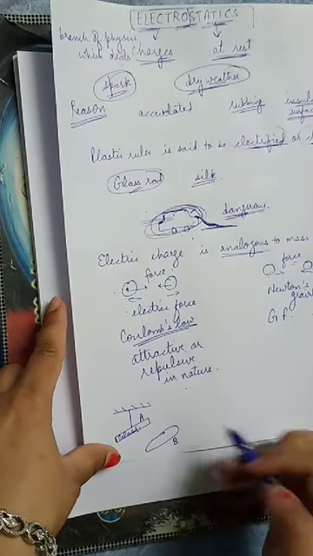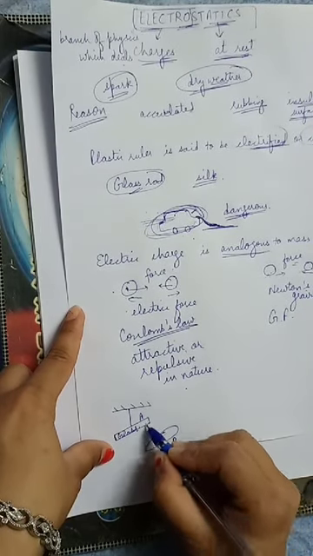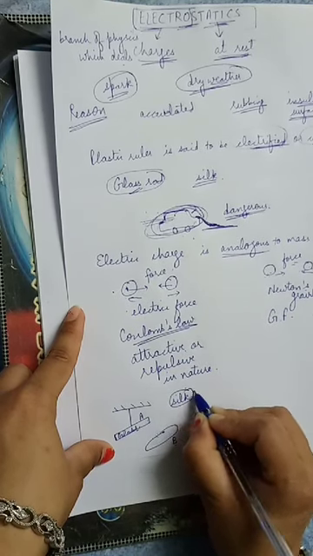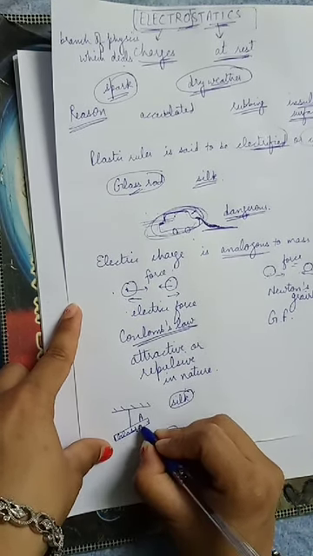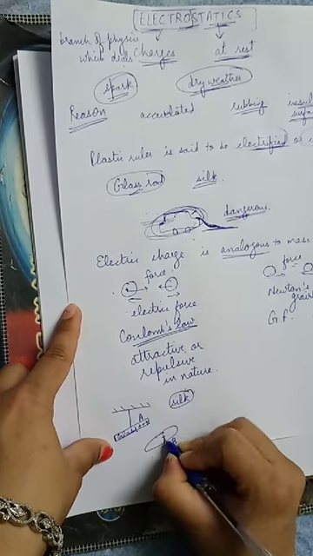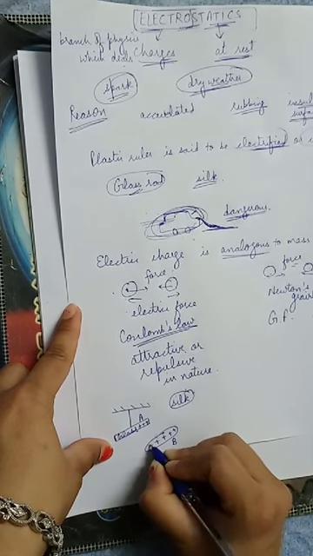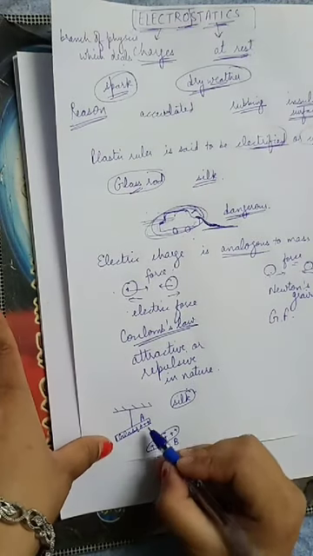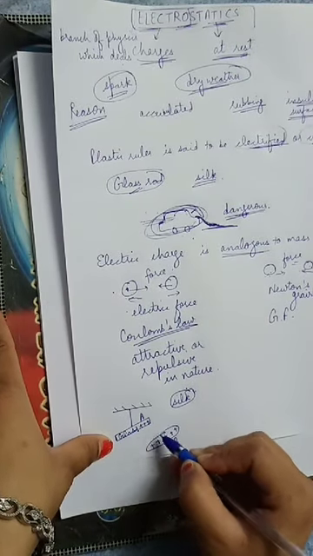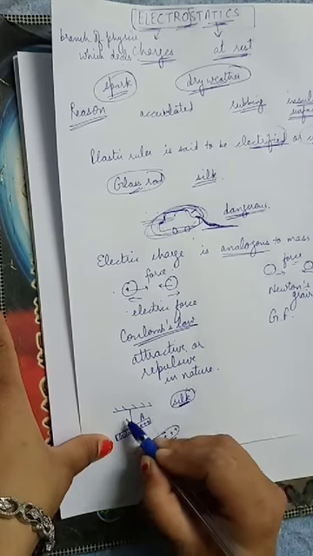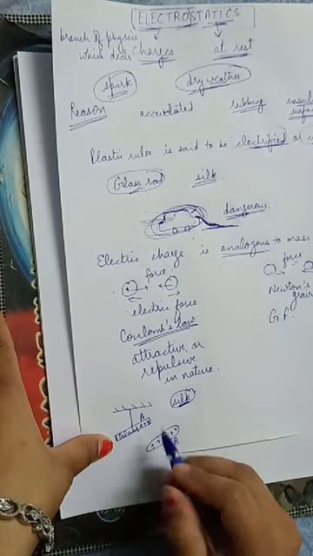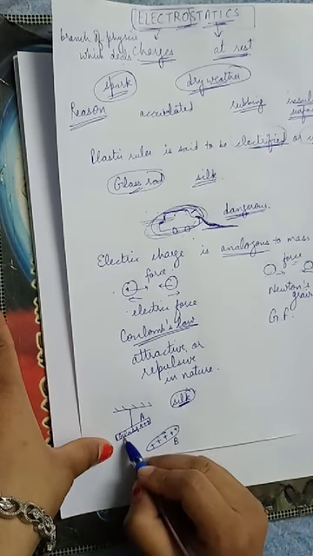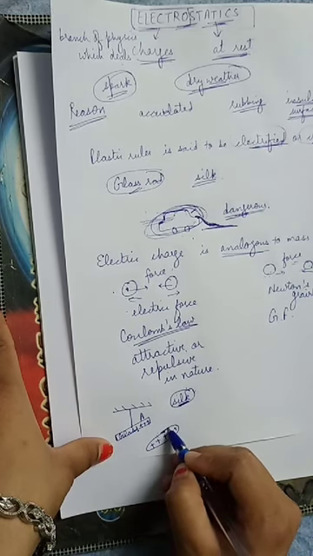Now, when I rub both the glass rods with the silk cloth, then both glass rods will acquire positive charge. We will discuss later why it acquires positive charge.